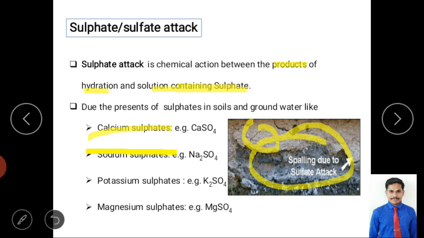Next we have sodium sulfate, Na2SO4, a product which has a high content of sulfate. Next is potassium sulfate, K2SO4, and magnesium sulfate. These are some of the sulfate contents that will be there in the soil and water around a structure.